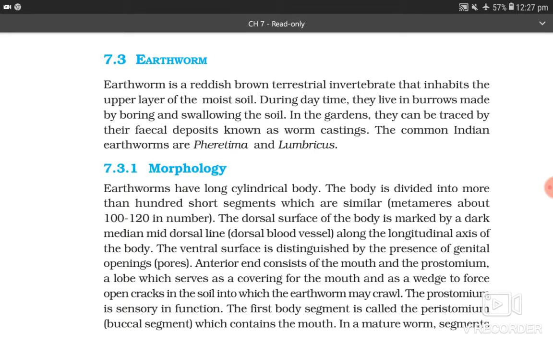This is the second part of structural organization in animals. So let's start 7.3 Earthworms.